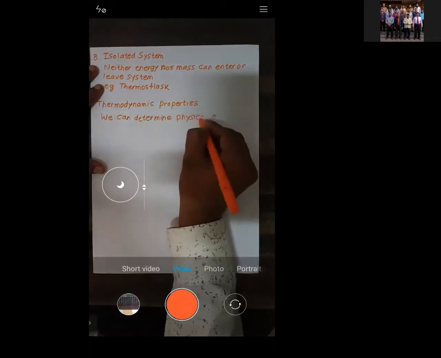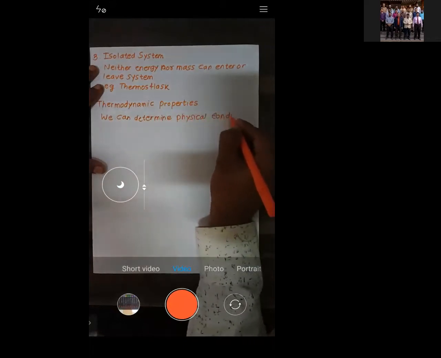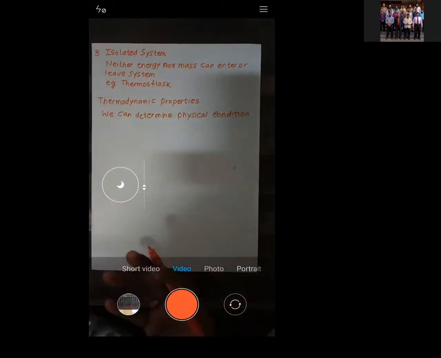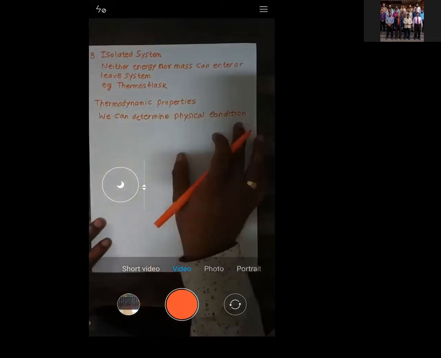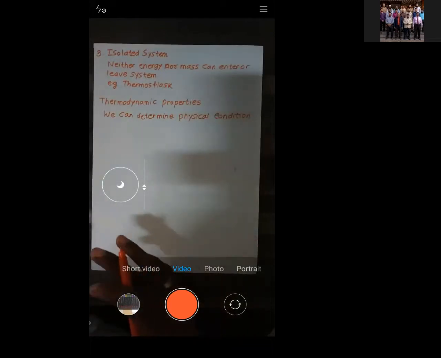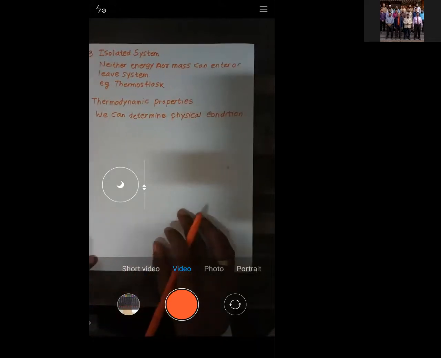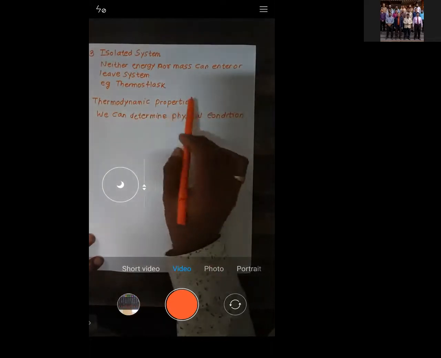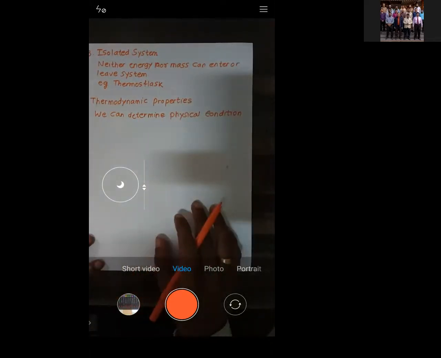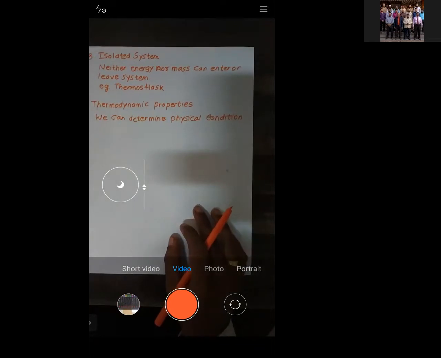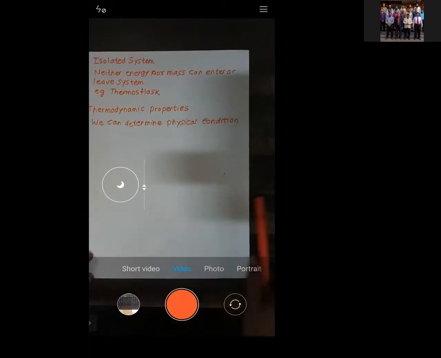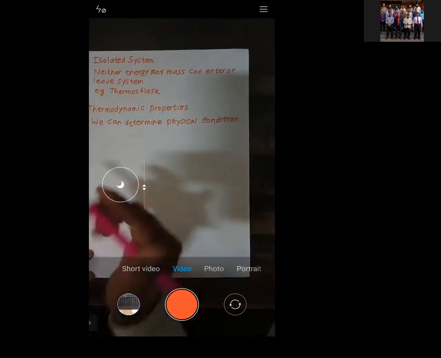If you know properties like pressure, volume, temperature, you will be able to calculate the physical condition, like whether it is cold. Now, the thermodynamic properties are of two types.